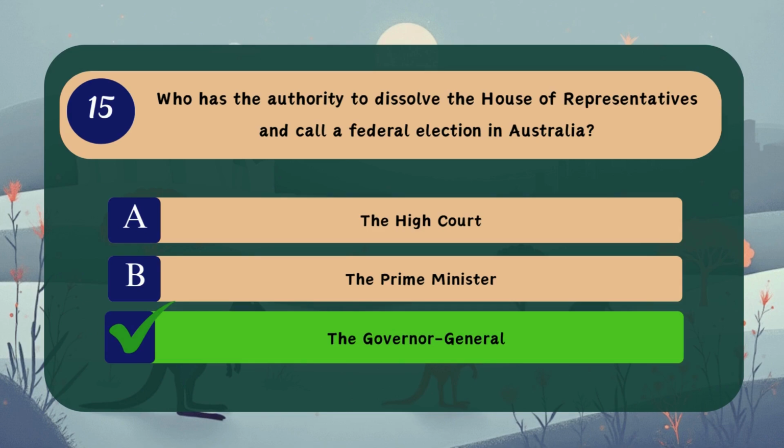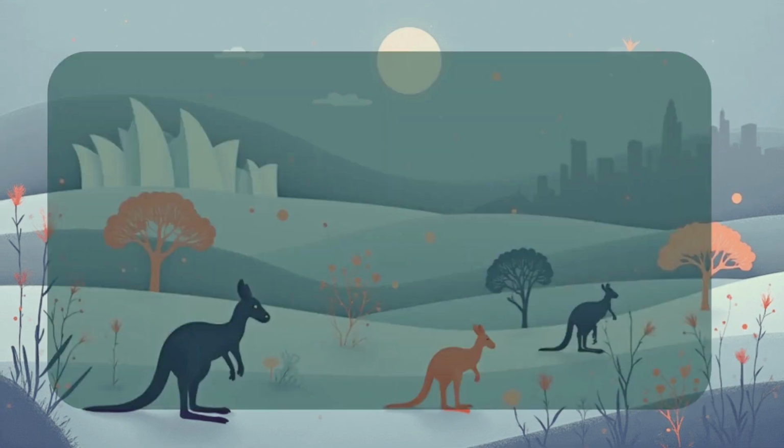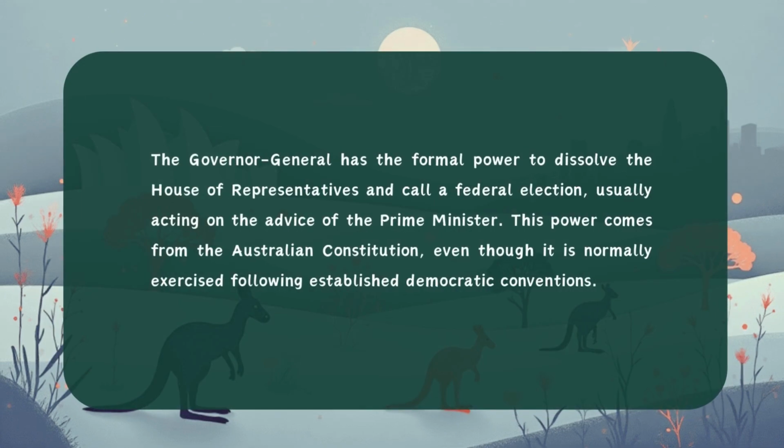Correct answer. C. The Governor-General. The Governor-General has the formal power to dissolve the House of Representatives and call a federal election, usually acting on the advice of the Prime Minister. This power comes from the Australian Constitution, even though it is normally exercised following established democratic conventions.